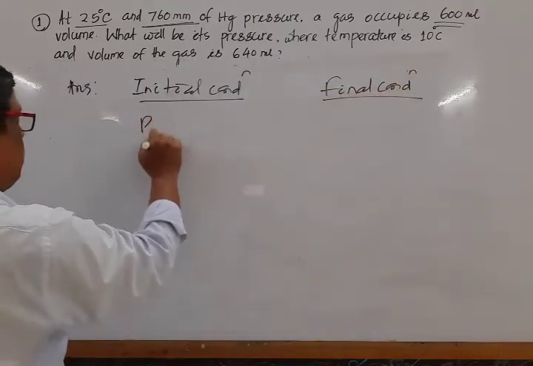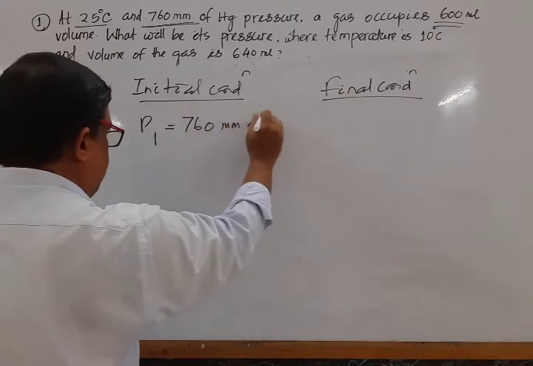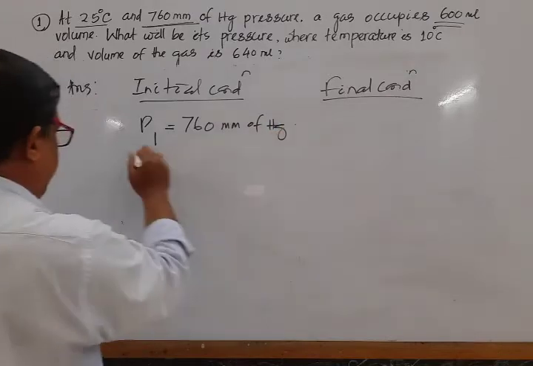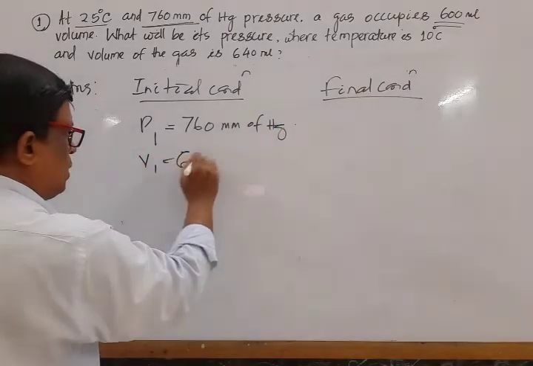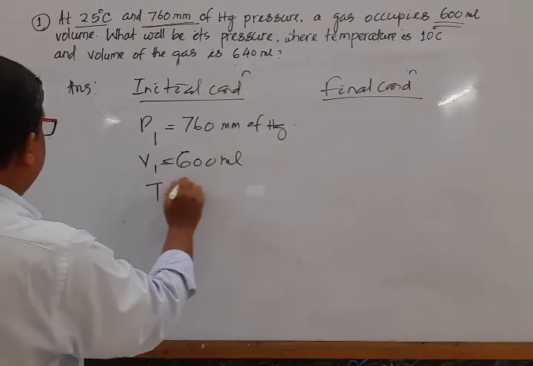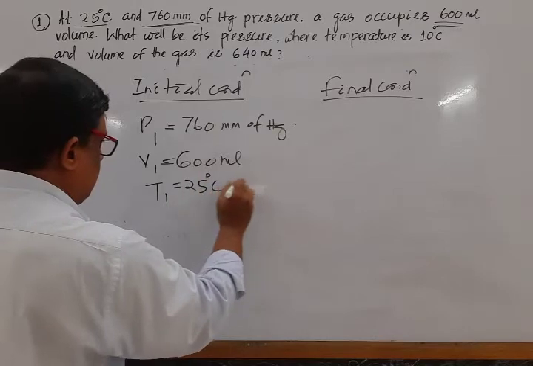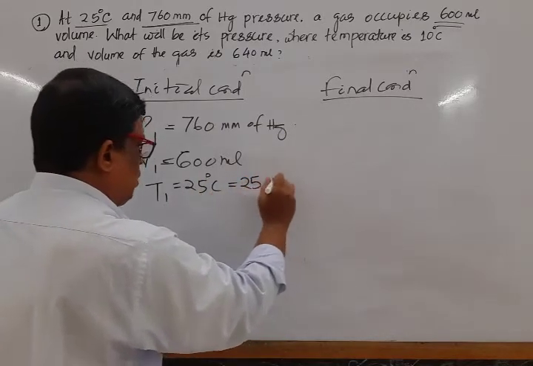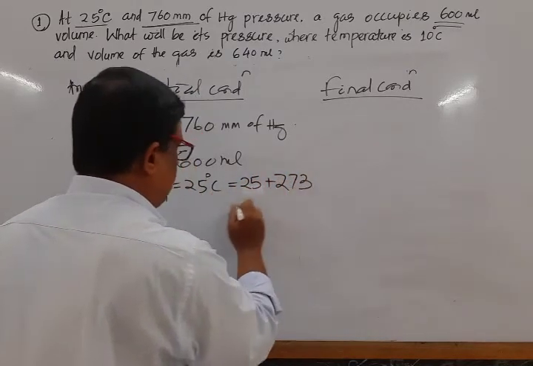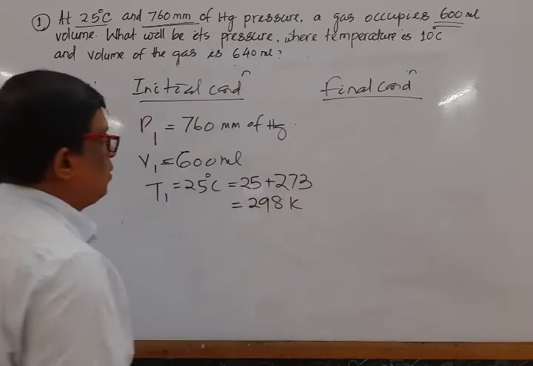Initial condition: P1 is 760 millimeter of mercury, V1 is 600 ml, T1 is equal to 25 degrees Celsius, which is 25 plus 273 equal to 298 Kelvin.